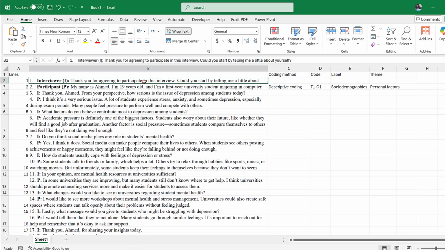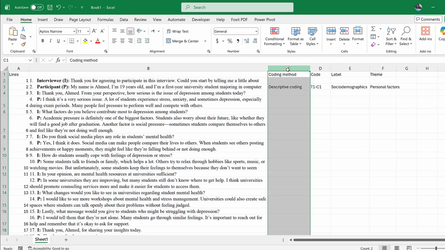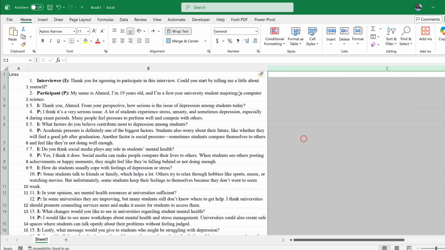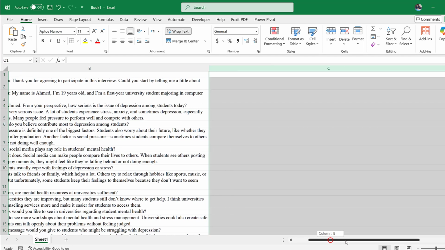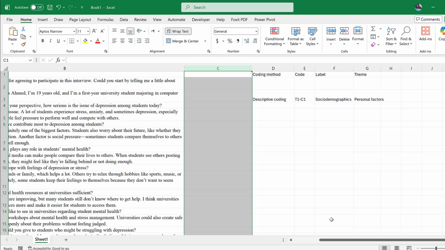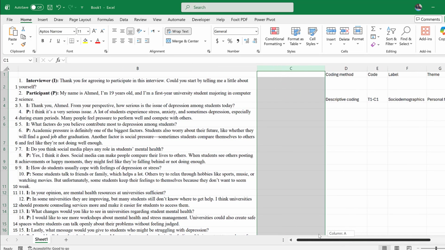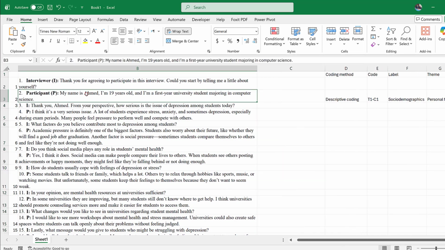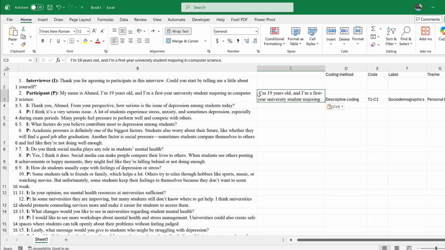This is going to be the quote. So basically I can add another column here and make this even cleaner. Here I should do selective coding. "I am 20 years old", as an example, and I put it between quotation marks.